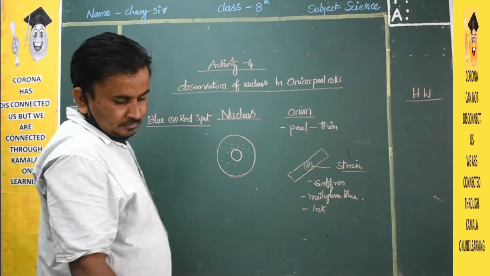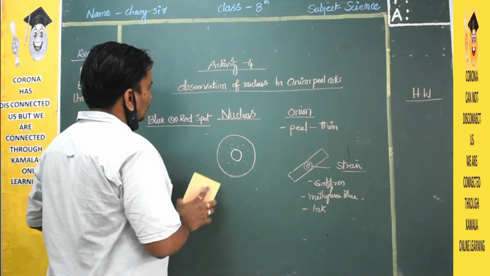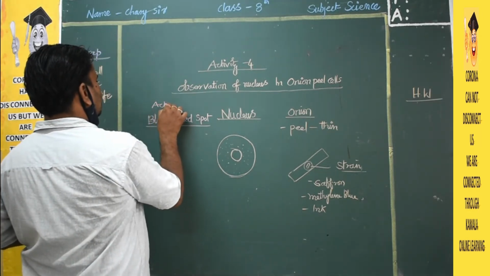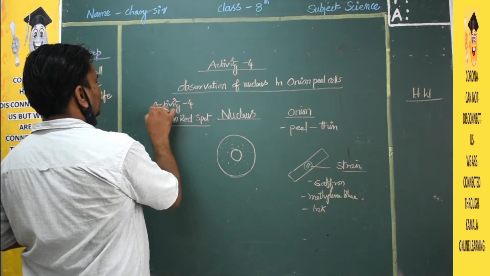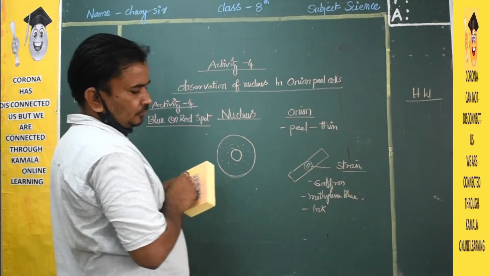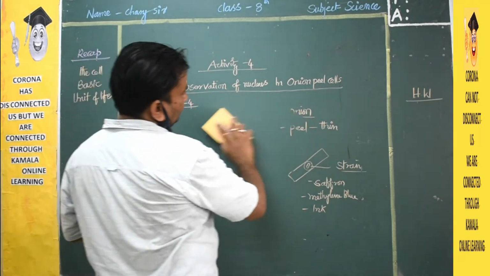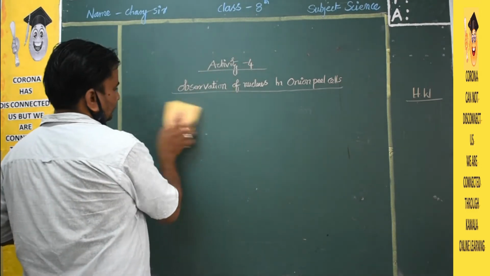Next we will see activity 5. This one is activity 4. This is the observation of nucleus in the cell. Next we will go to activity 5.